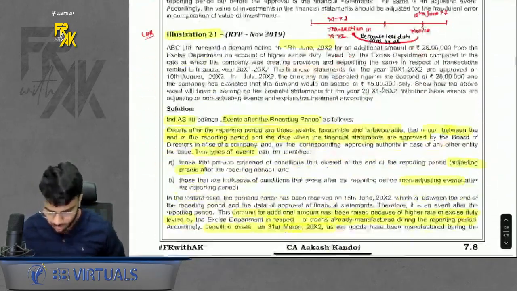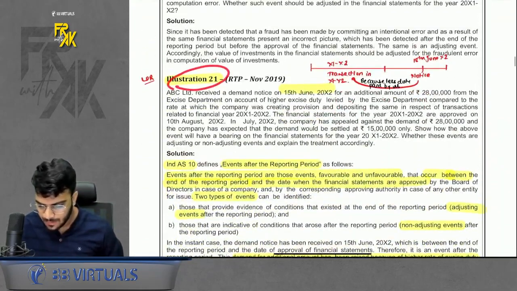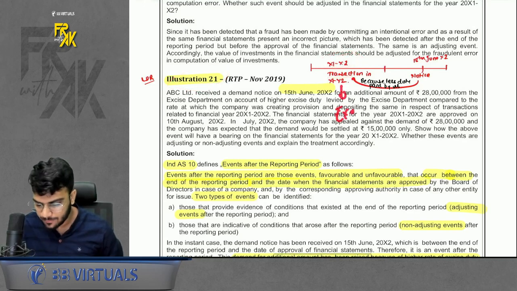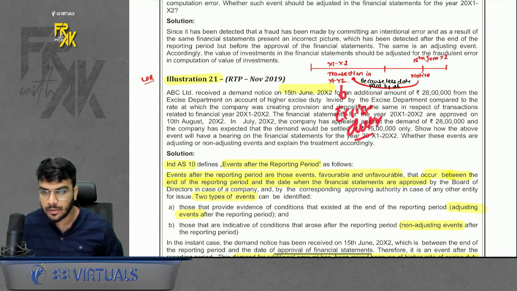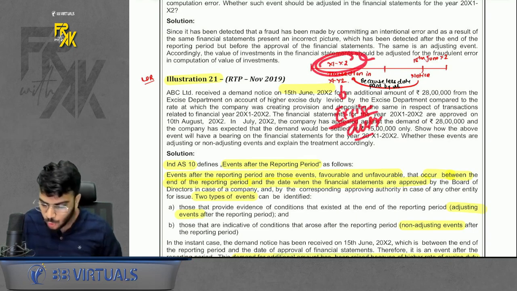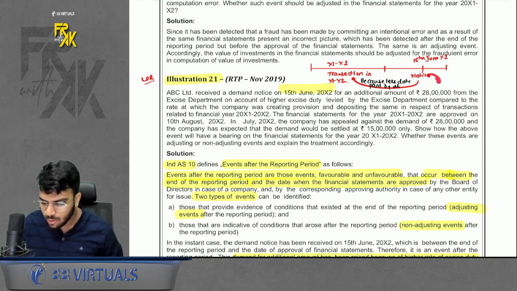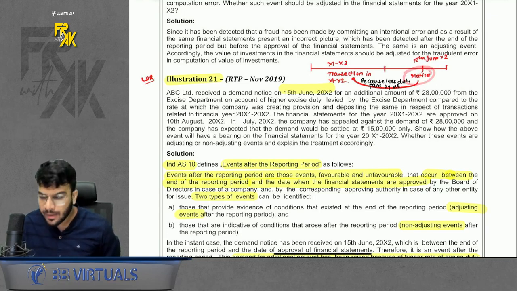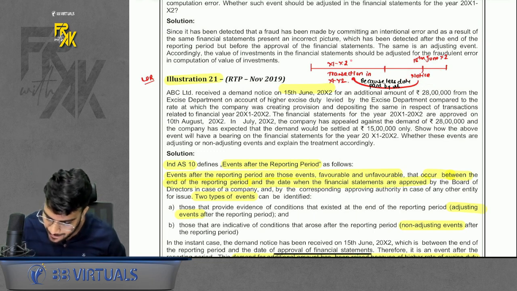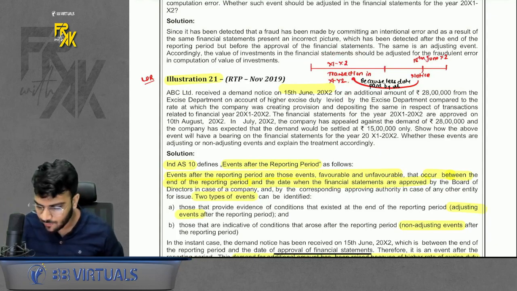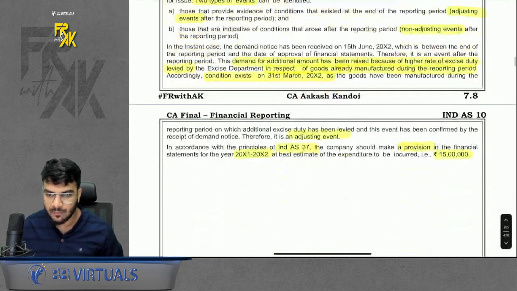Then 21 again is a good question. What is happening here is in 11-12 you did certain transactions for which excise duty was to be paid, but you paid less duty, and because you paid less duty, you got a notice in the next year. Because of the notice you have to pay a penalty of some amount. Adjusting or non-adjusting? It will be an adjusting event. Why? The condition of the notice did not arise on your end, it existed when you paid the less duty in this financial year. The condition already existed by default of receiving the notice, so it is again an adjusting event. Do remember that part.